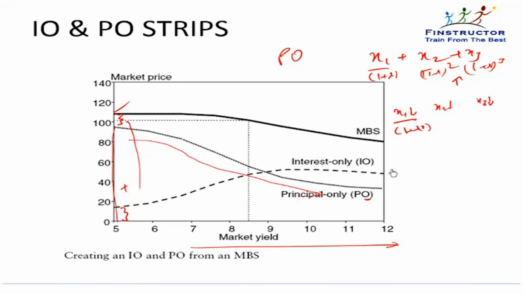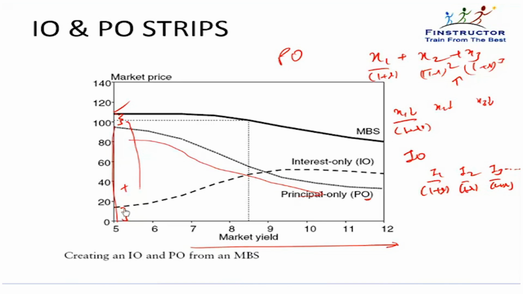Let's similarly understand the characteristics of the interest only strip. So the interest only strip is only receiving the interest payment. Let's assume again that I1, I2, I3 is the interest that I was expecting and it was currently getting discounted back by the rate of interest.